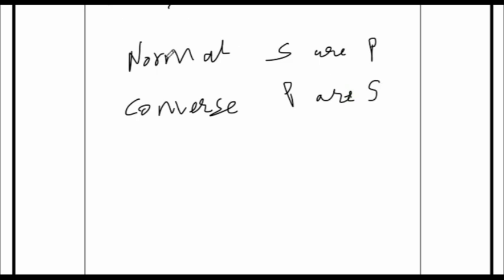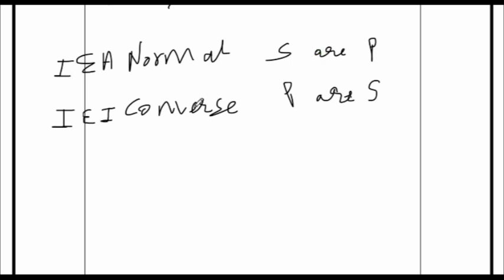Now, if it had been A proposition, it would have got converted to I proposition. If it had been E proposition, it would have remained in E only. And if it had been I proposition, it would remain in I proposition. So A goes to I, E goes to E, I goes to I only, except the predicate and the subjects are interchanged.